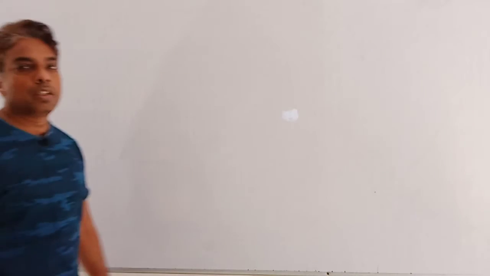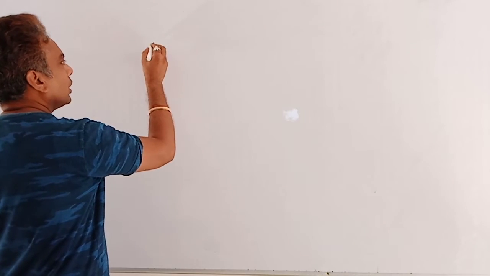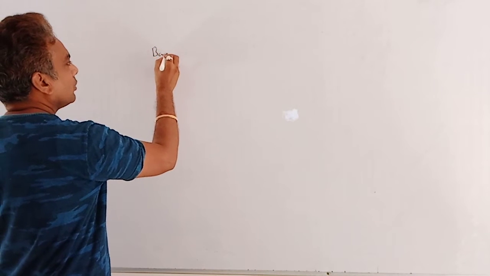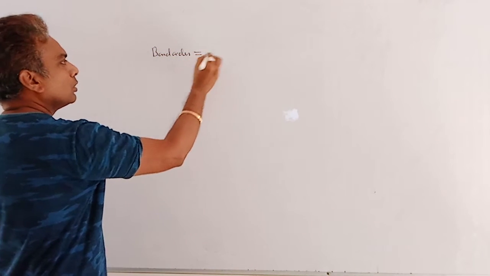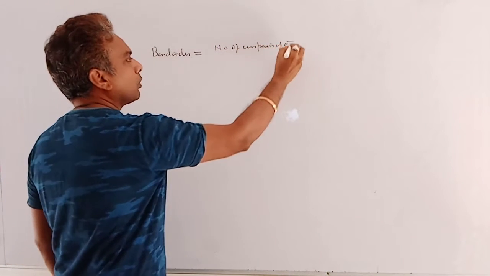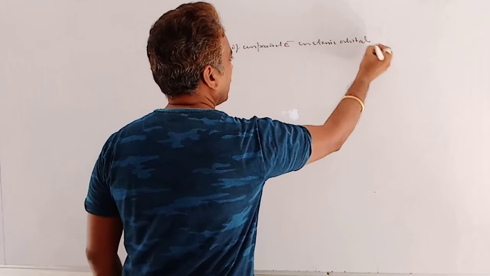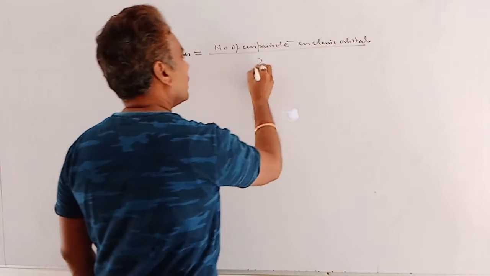Now, in case of objective questions, we have two shortcut methods to calculate the bond order as well as the magnetic nature of a diatomic molecule. So here is the shortcut method for bond order: bond order is equal to the number of unpaired electrons in the atomic orbitals divided by 2.